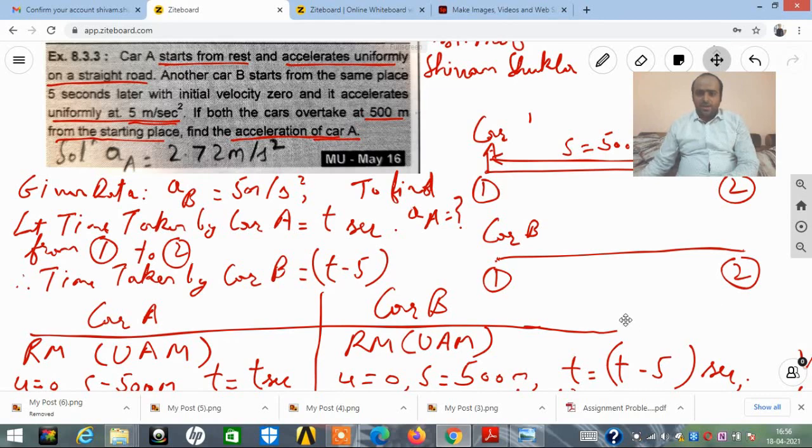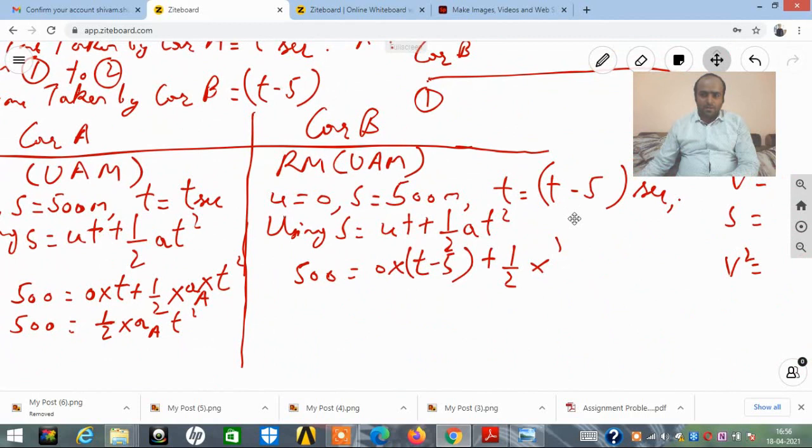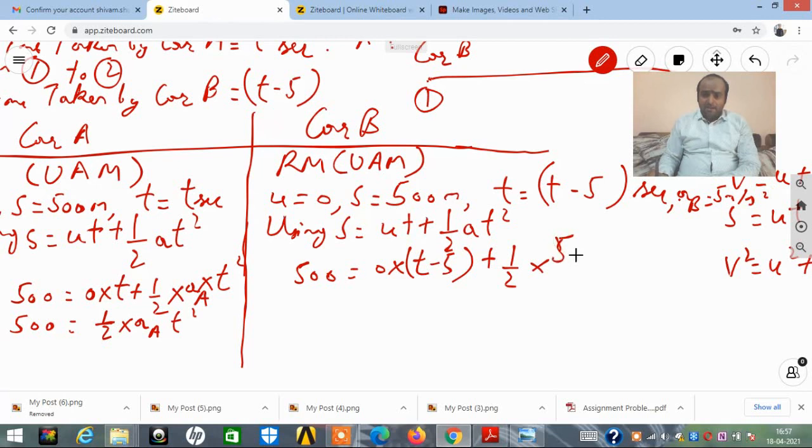Yes, it is very crystal clear given to us, right? So let us proceed ahead. So it will be 5 into t minus 5 the whole square. So there it is, friends.